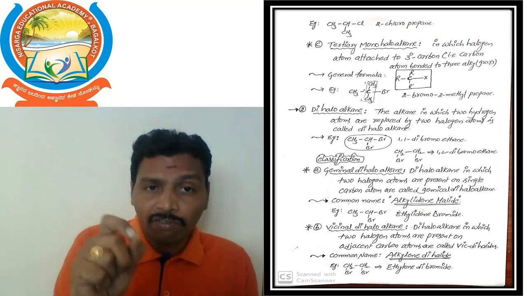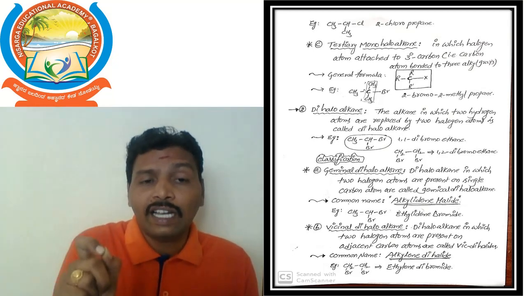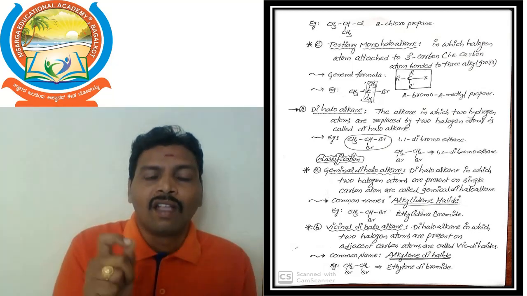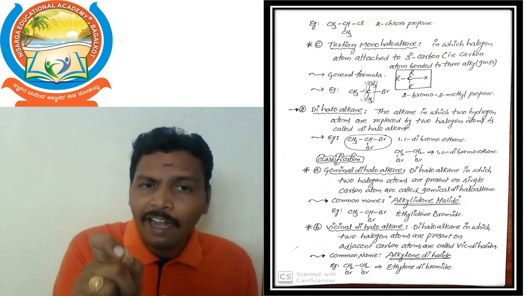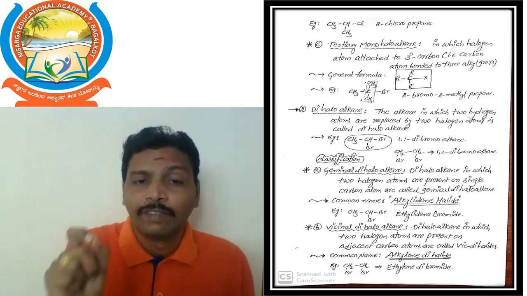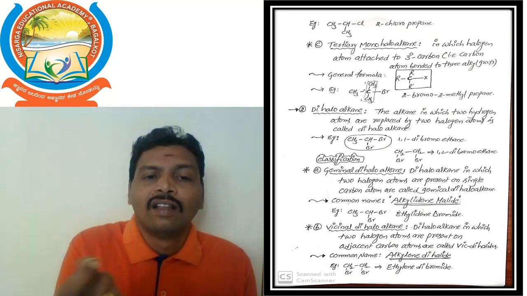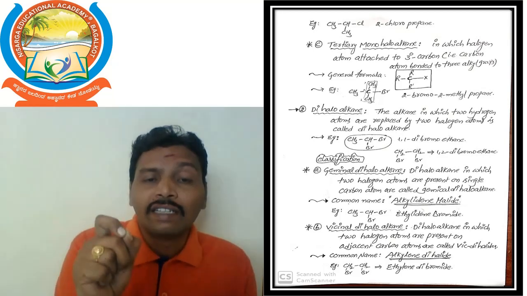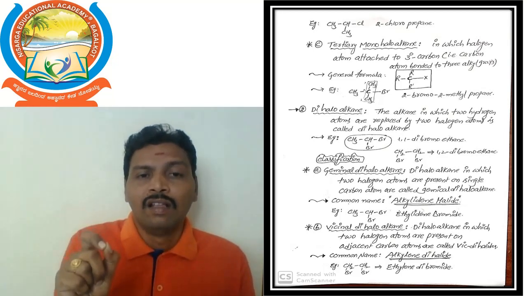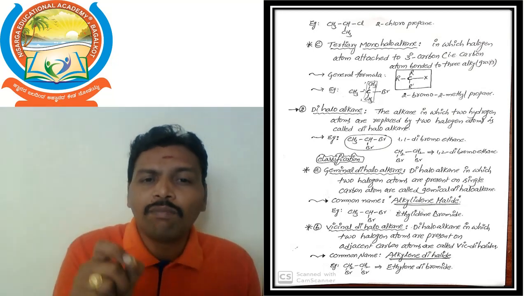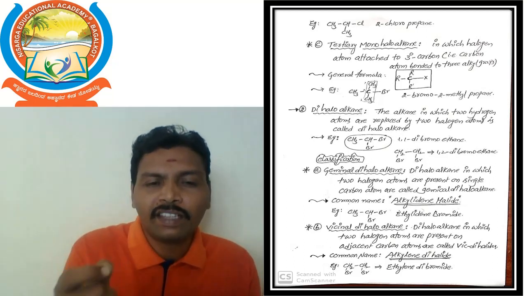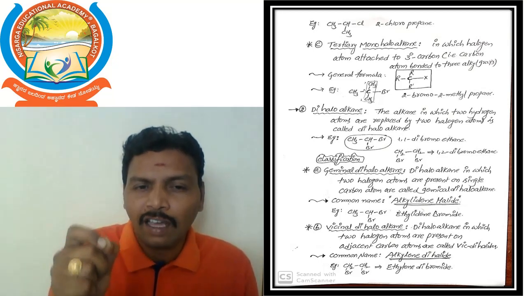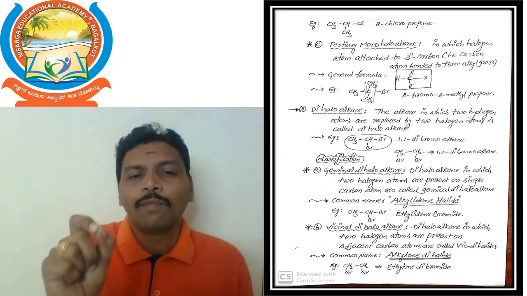A dihaloalkane in which two halogen atoms are attached to a single carbon, that is, two hydrogen atoms are removed from a single carbon, is called a geminal dihaloalkane. It is also called gem dihalides, simply gem. What is the meaning of gem? Two hydrogen atoms are removed from a single carbon only.